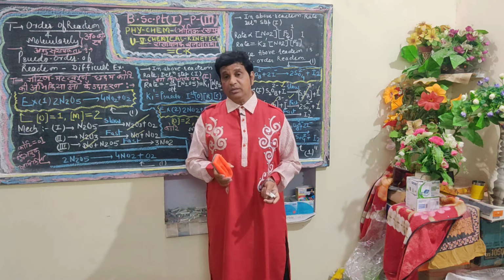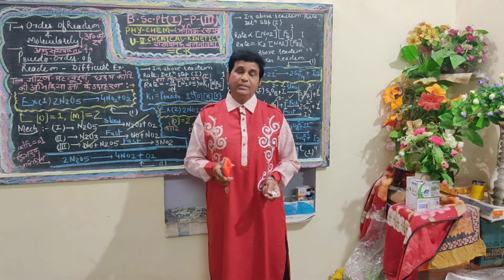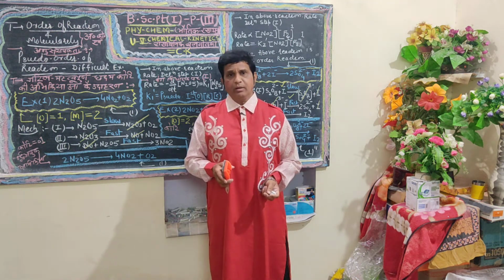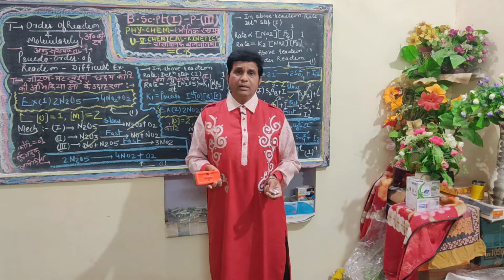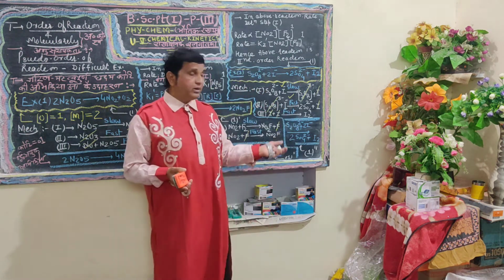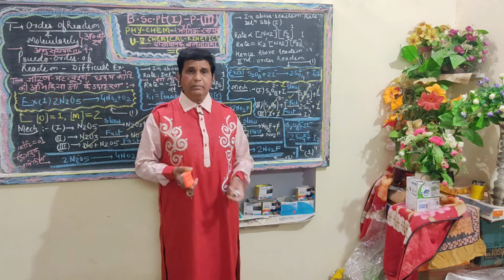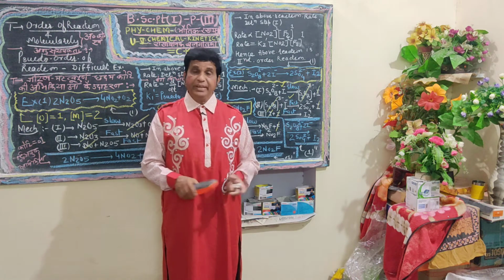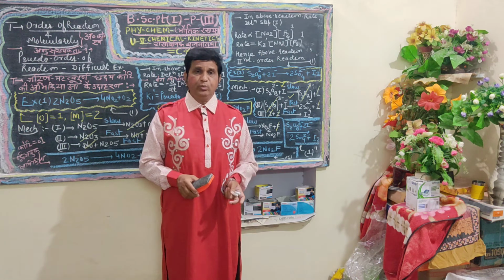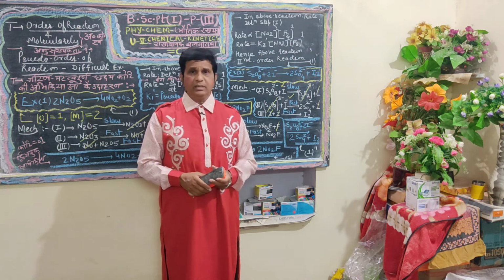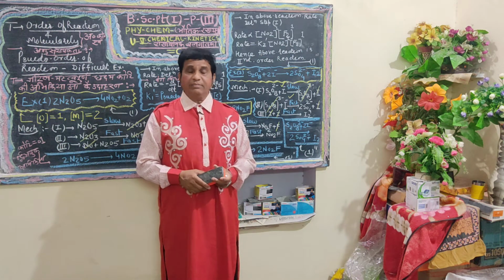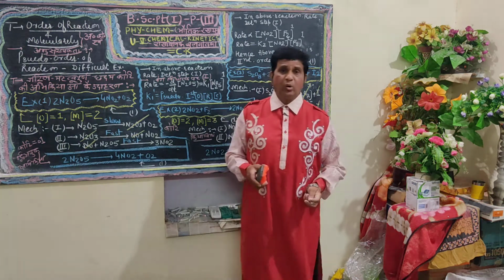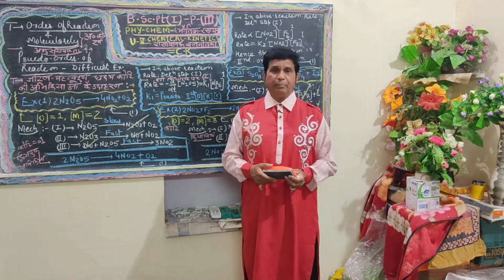In such a position, the reaction will be second order. Another example is the decomposition of ammonia and HI by means of various catalysts, that is gold and tungsten. These are the various examples of zero order reactions here.